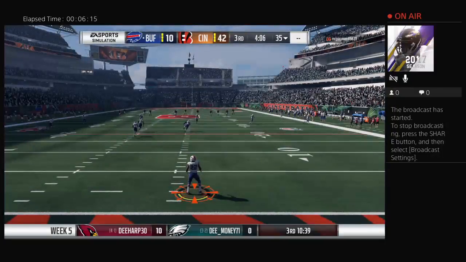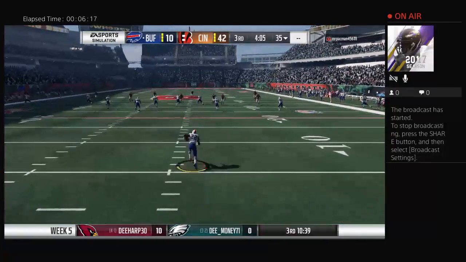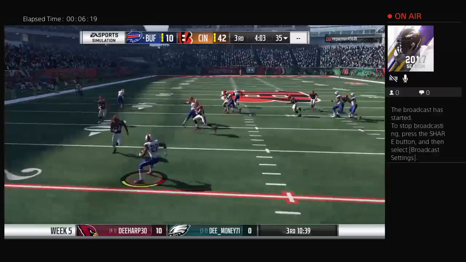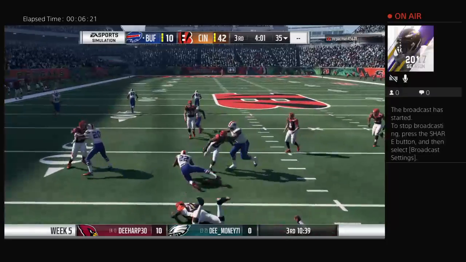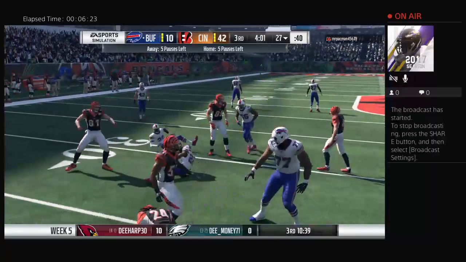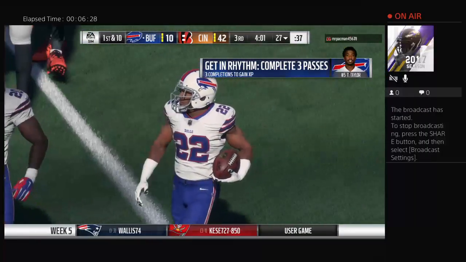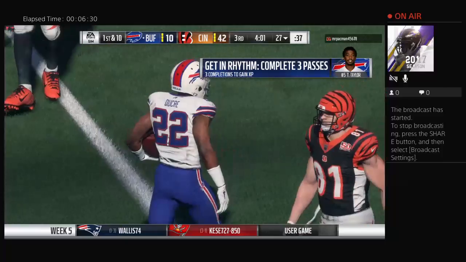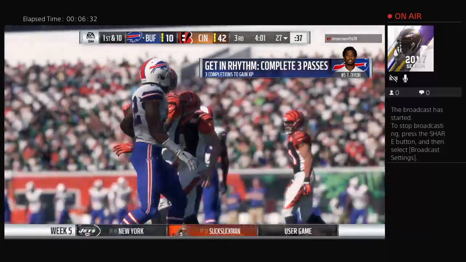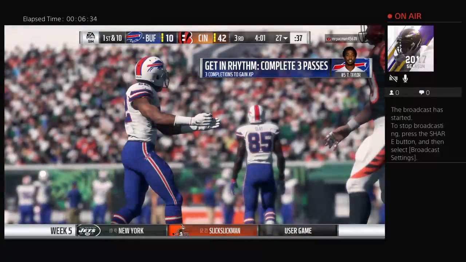And now the kick is away. This fielded at the 2, and he'll take this across the 25, a couple extra yards up to the 27-yard line. Back onto the field now comes the Bills offense. And they gave up the pick 6, and now they'll be looking to right the ship here.